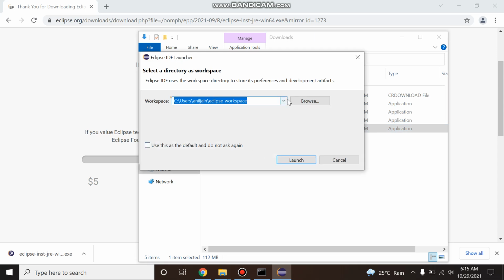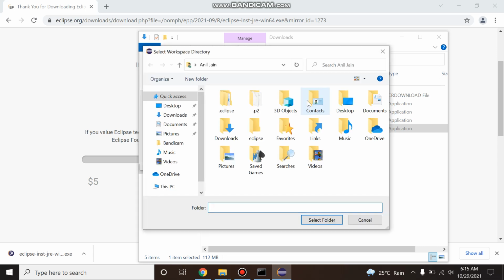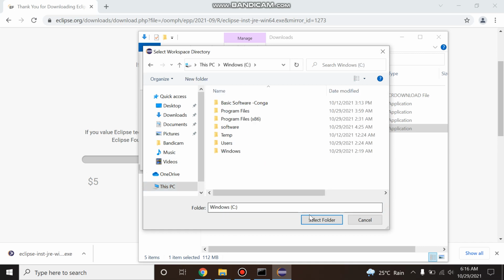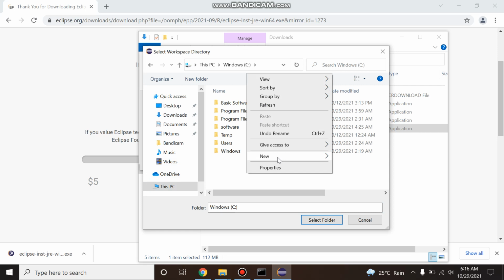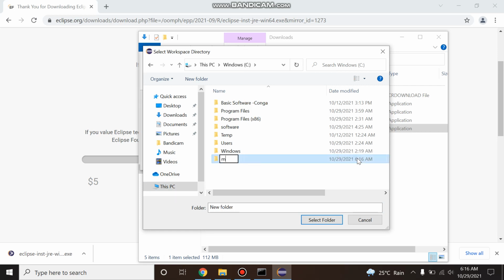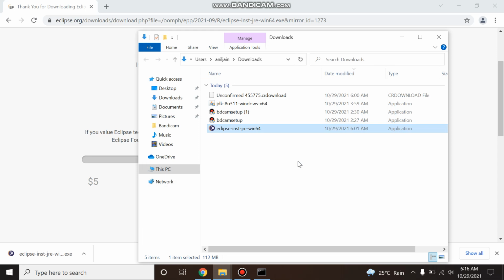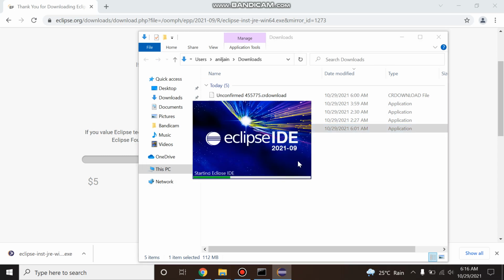So it's asking for a workspace. This is the default workspace. If you want to create a new workspace folder, just browse. Maybe you want to create a new folder in C drive. Go to C drive or create a new folder, my workspace, and select. So all your code will come to this workspace. Select a folder and launch. So Eclipse is opening.